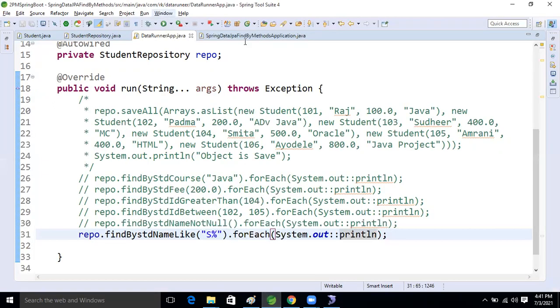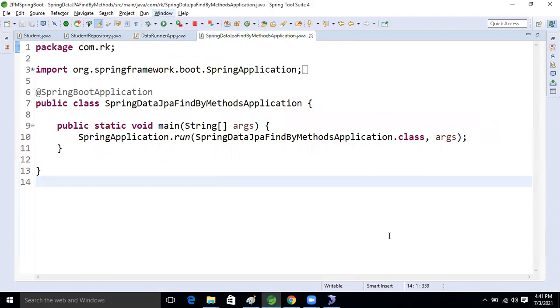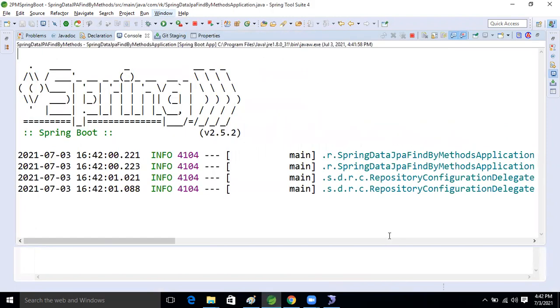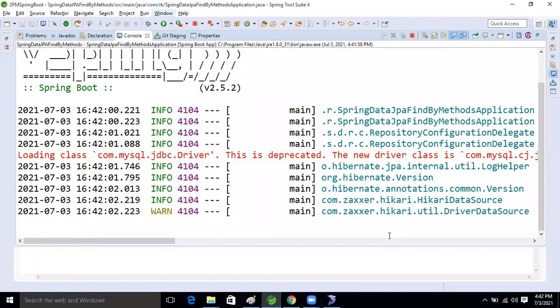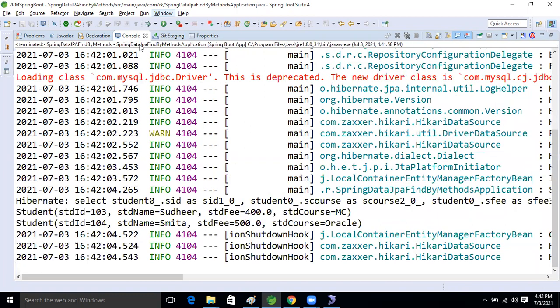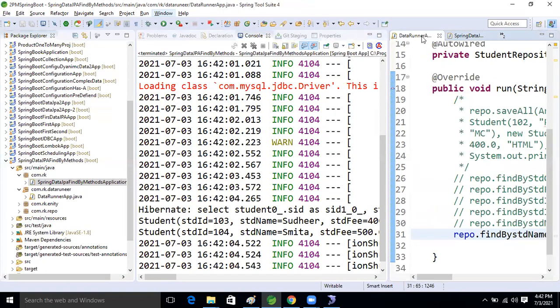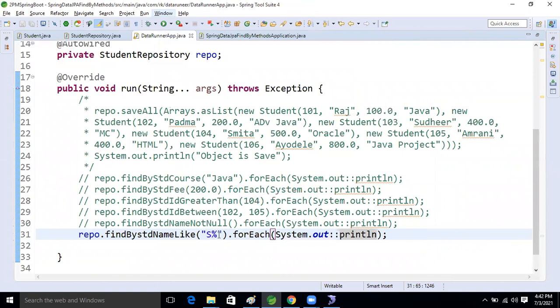Yeah, here we have to give percentile in the argument. Now we need to give it. See this, Sudhir and Samita, we are getting the result or not? Because at runtime we are specifying it, right? Here we need to give the percentile, Padma. Then we can get it, right?